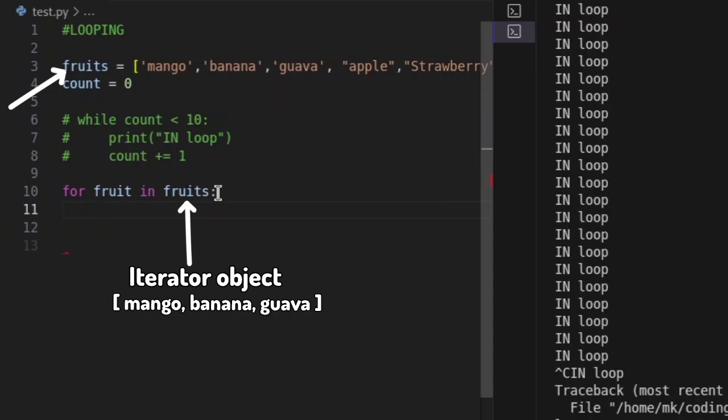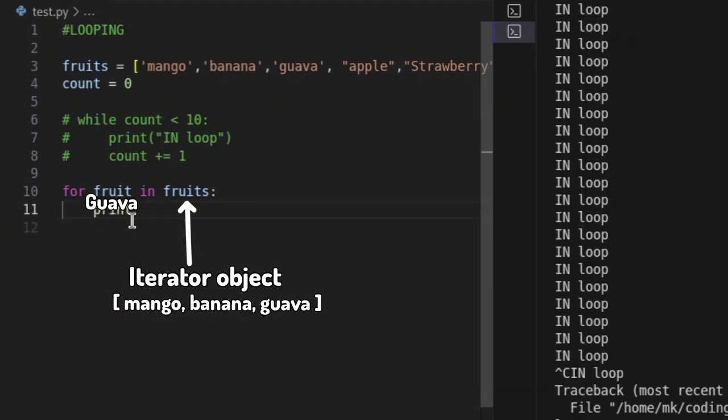Then what is going to happen is that we're going to go over all these elements. We start with the first one, which is mango, and then we take this mango and we put it inside fruit. Then we do whatever logic we put below this. Then when it comes back, it's going to jump to banana, put it inside fruit, then go on and do something. Then it comes back to this sequence of fruits, takes guava and puts it inside fruit, and then we'll do some stuff with it. So let me show you.